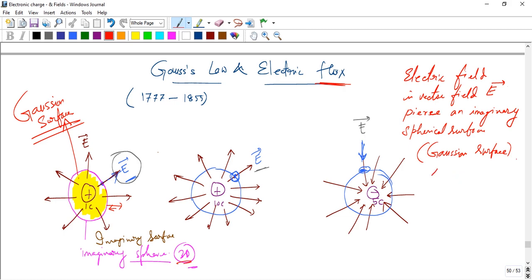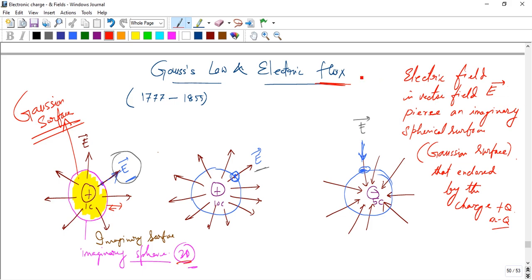Okay, so actually Gauss's law tells us, suppose there is a gift box with wrapping outside the gift box. Gauss's law tells what is inside the gift box by looking at the wrapping paper.